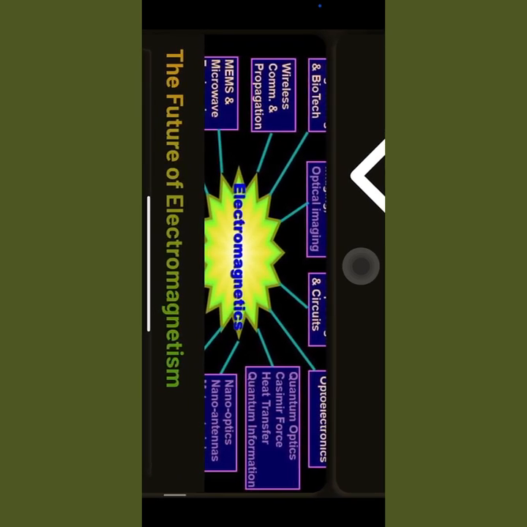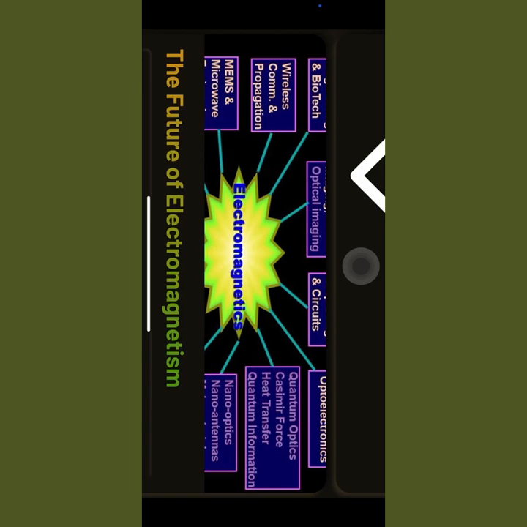Simply here we are showing electromagnetics in different ways: biotech, wireless communication and propagation, MEMS and microwaves, optical imaging circuits and optoelectronics, quantum optics, Casimir force and heat transfer, quantum information, nano optics, nano antennas, like this.